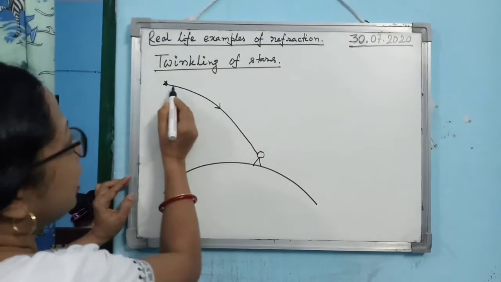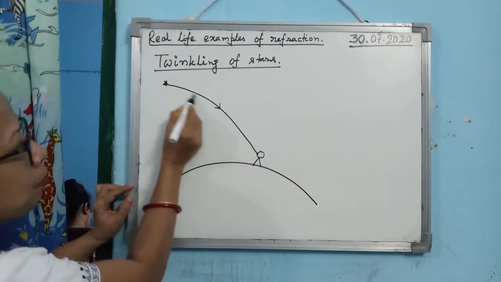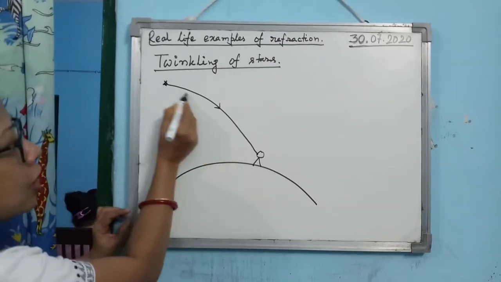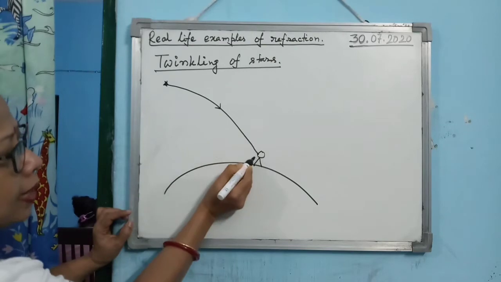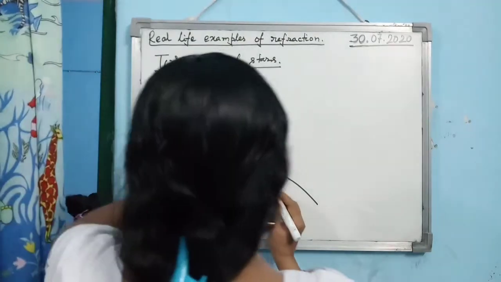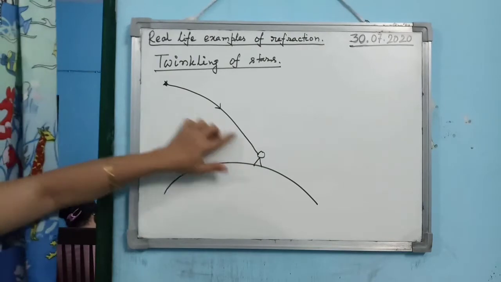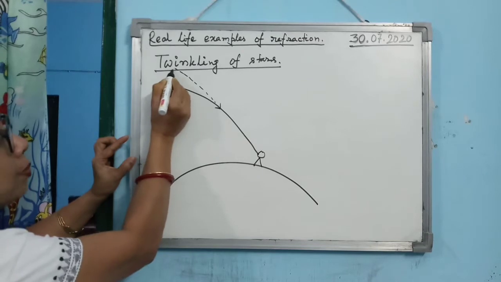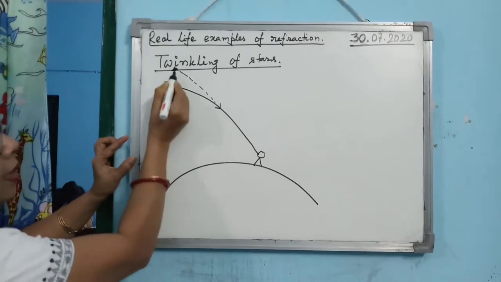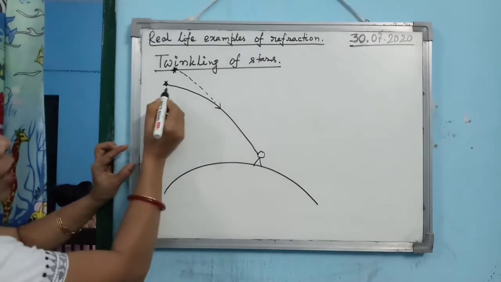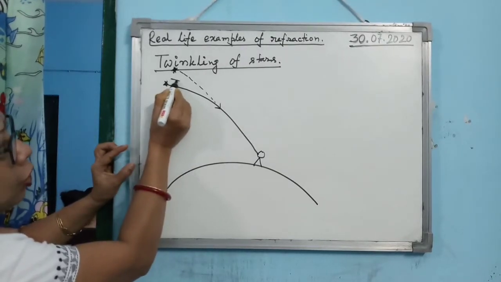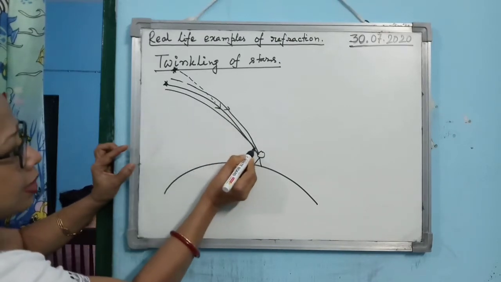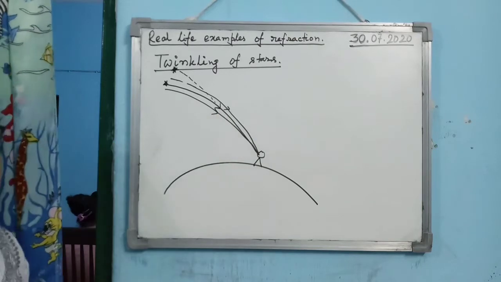So what happens, if you consider the path of light, this path of light continuously changes. Means first time it is following this path, then you see for the observer what he will do after receiving this light, just extend the light back, and for the observer, the star will be here. Is that clear? Now you see what is happening. The path of the light is changing continuously. Okay, this is the way the path of the light changes continuously.